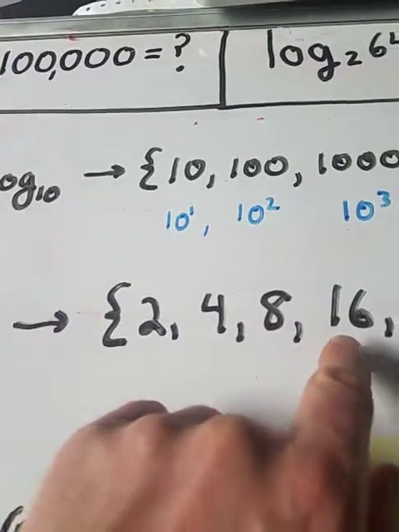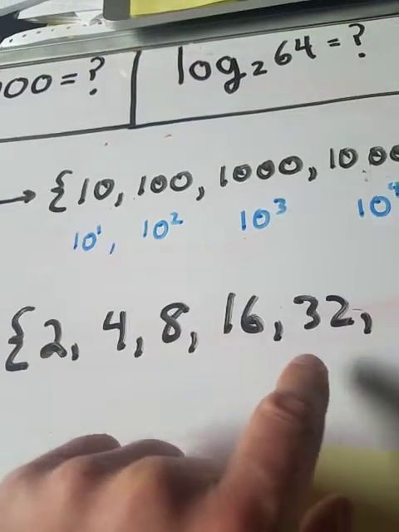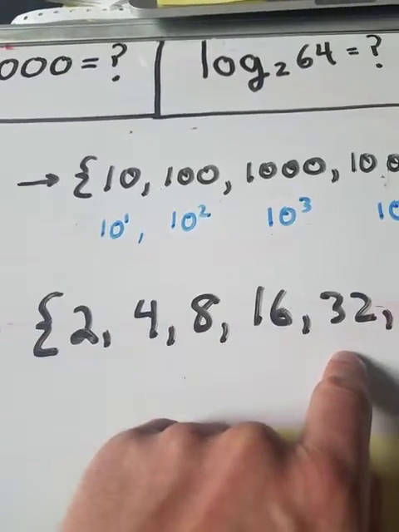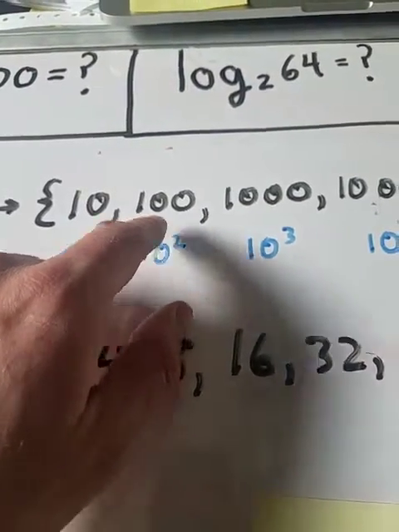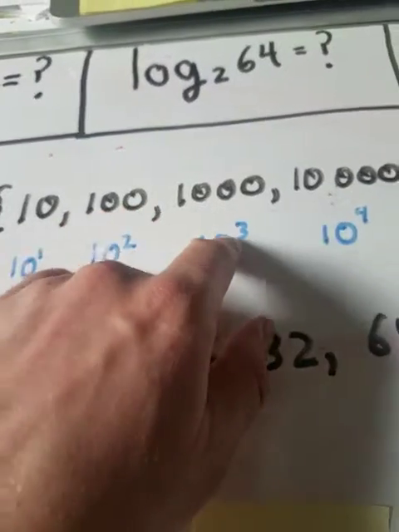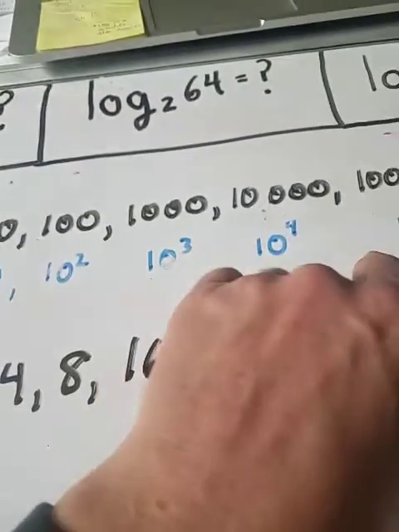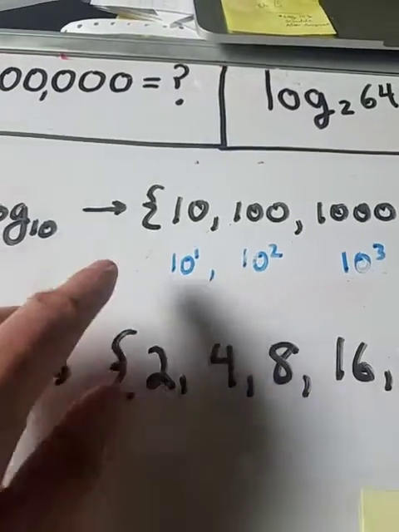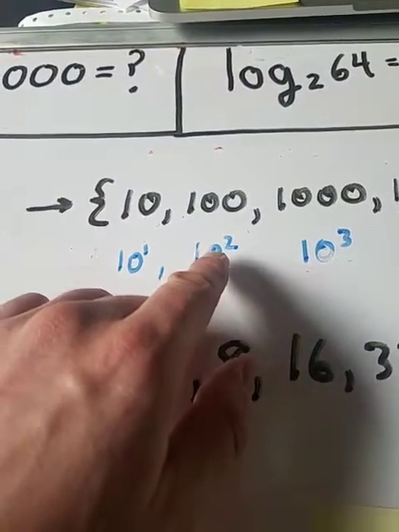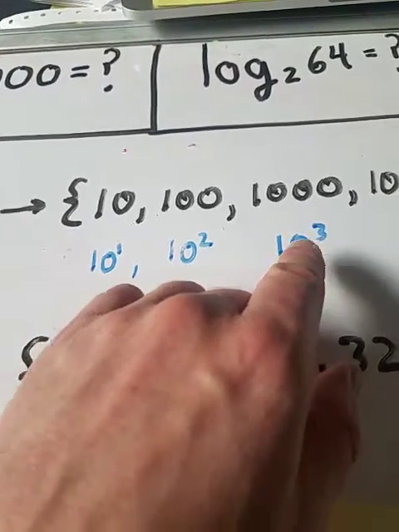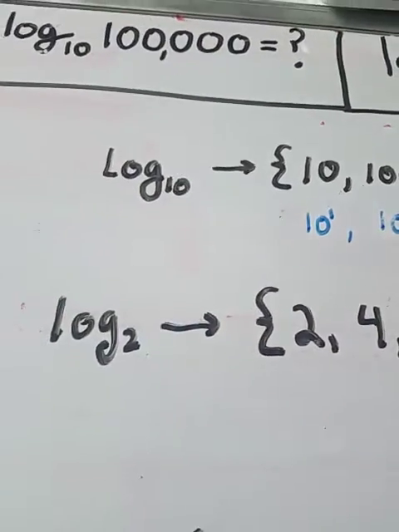Multiply this by 2, you get 16. Multiply this by 2, you get 32. Same thing here. Multiply this by 10, you get 100. Multiply this by 10, you get 1,000. And that determines the next number. So the first number is 10 to the 1. The second number is 10 to the power of 2. The third number is 10 to the power of 3, on this list.